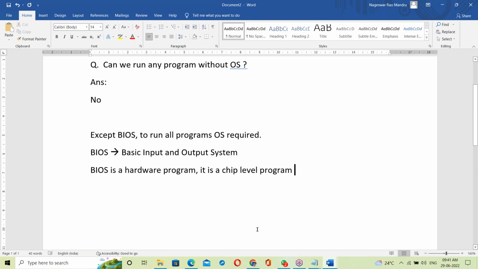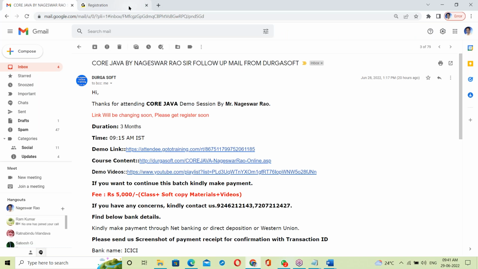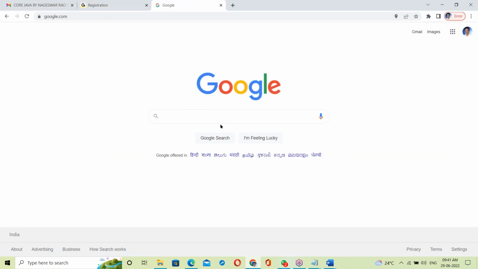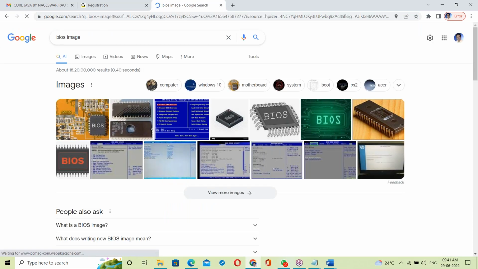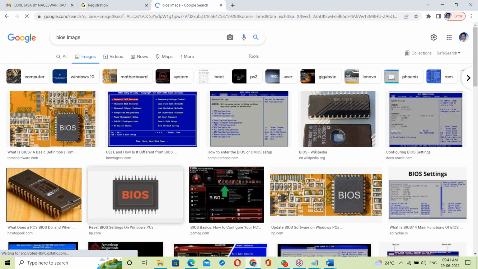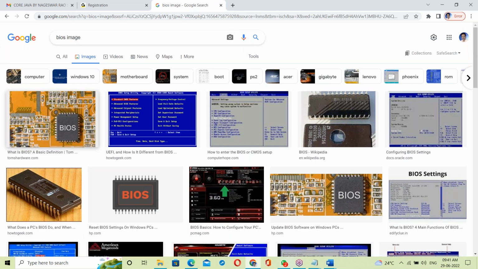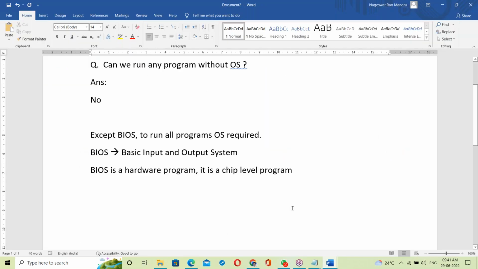See here in the motherboard, this is a BIOS chip. That BIOS chip contains the BIOS program. Once you power on the system, first of all power goes to BIOS.